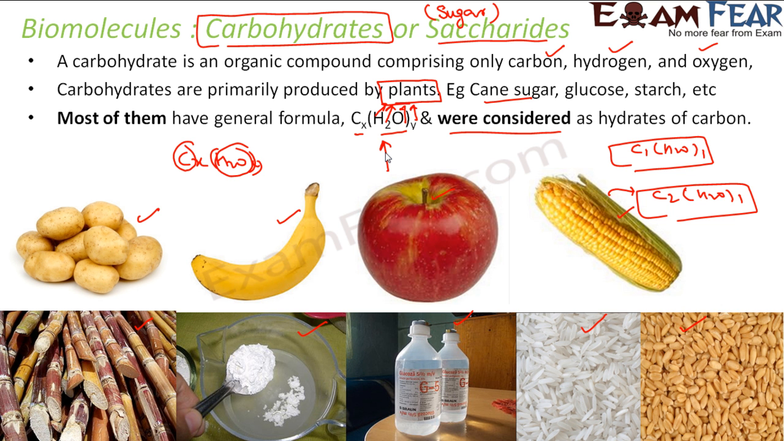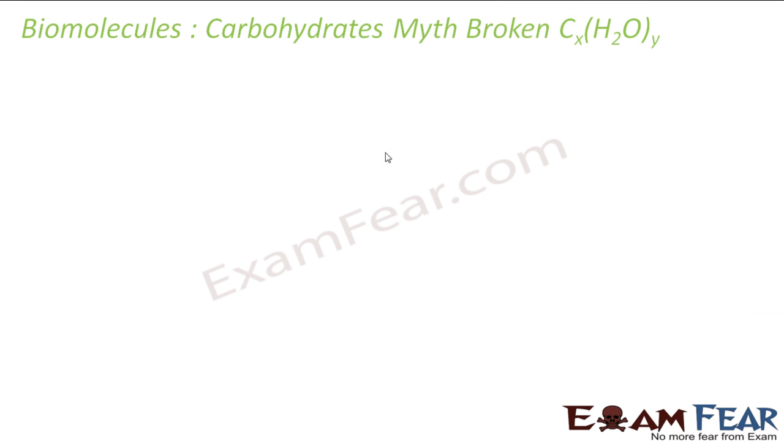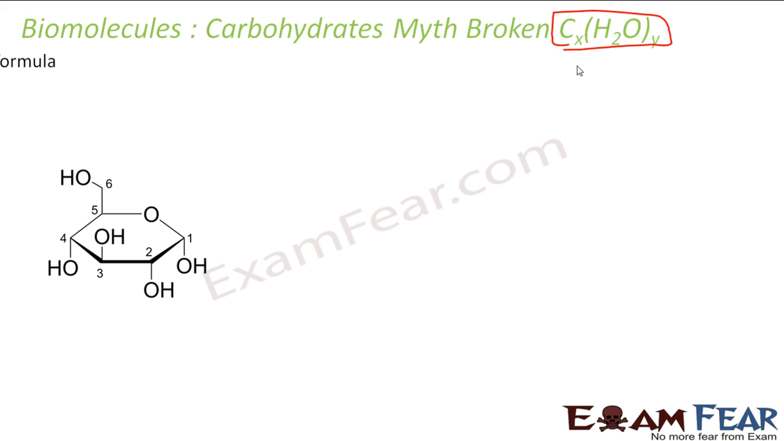The word saccharide came because of the word shakkar, that is sweet, because these carbohydrates are sweet in taste. And carbohydrate came because most of the earlier carbohydrate compounds in this group had carbon and water in the formula CxH2Oy. But there was a myth that all carbohydrates have this formula CxH2Oy. This was broken. And how was this broken?